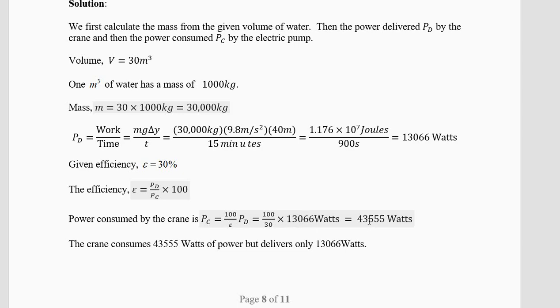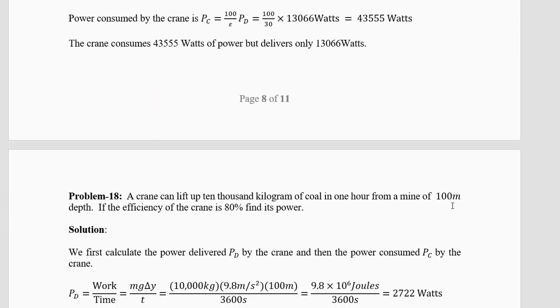You will get 43,555 watts. Now we are not going to worry about the horsepower today in this question. Now the crane will consume this much electricity but use only this much. 70% is wasted. Efficiency 30% is very low, 70% is wasted. Like your barbecue burner, it wastes a lot of cool energy.